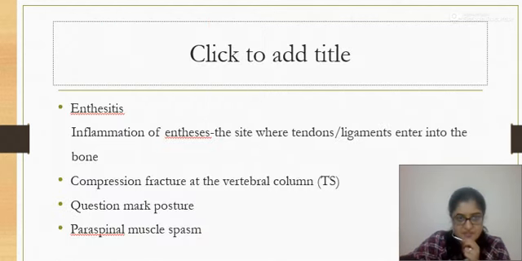Enthesitis is present, which is inflammation of the enthesis, that means the site where the tendon or the ligaments enter into the bone. Compression fracture of the vertebral column, especially the thoracic spine, is seen in chronic cases. Then the question mark posture, as we saw in the previous slide, and paraspinal muscle spasm is usually present and we have to palpate to rule it out.